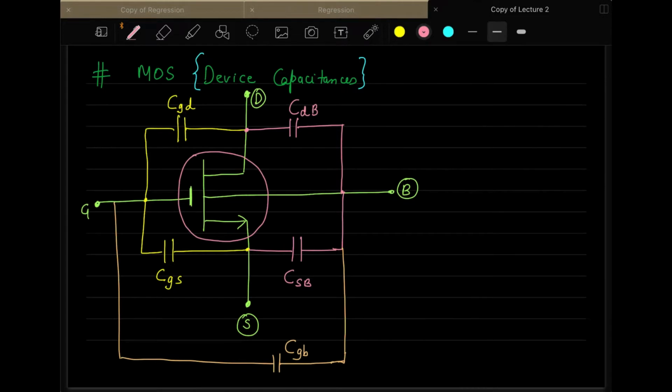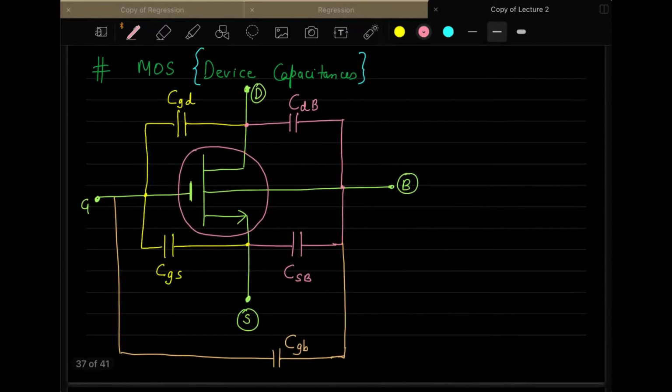Yes, sir. Okay, so here we have capacitances involved in these MOSFETs. This is the drain terminal, as you already know. This is the source terminal, and this is the gate terminal. So we have capacitance at every connection. From gate to drain, we will have this capacitance which we call CGD, meaning the capacitance between the gate and the drain terminal of the MOSFET. The second one is CGS, the capacitance that is connected from gate to source. So you will have a capacitance between gate and source also.